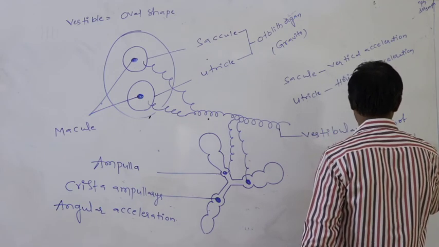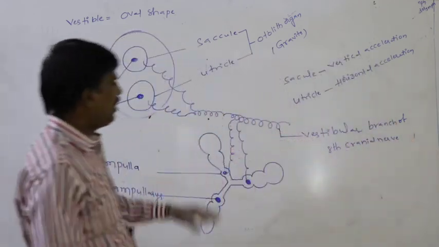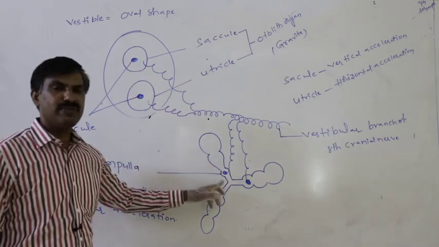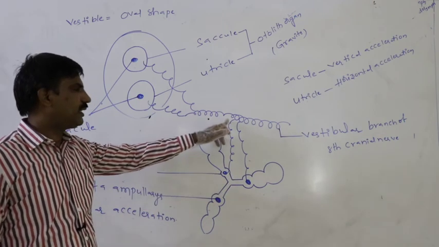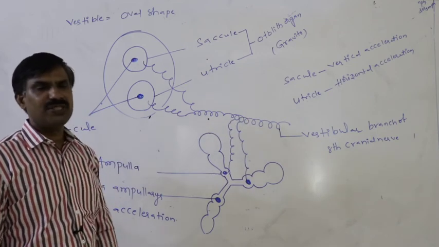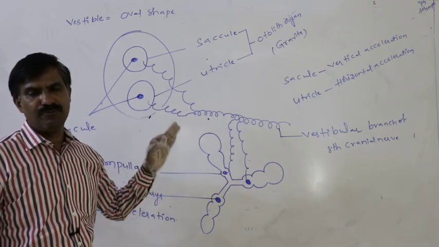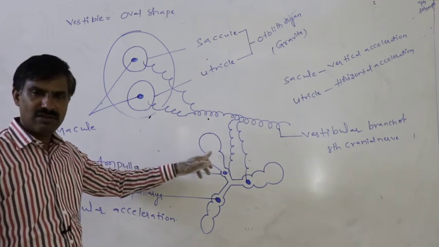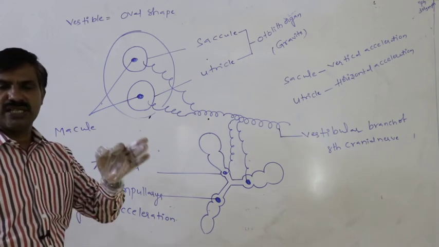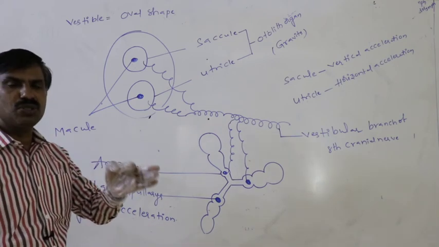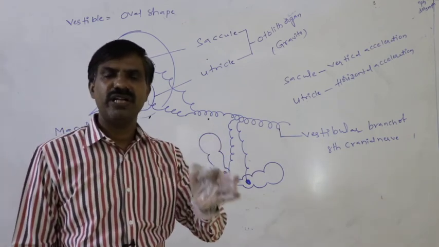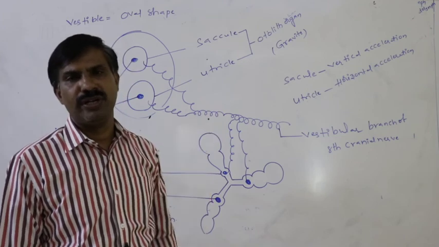The nerve fibers arising from the saccule, utricle and semicircular canals are all aggregated finally and form the vestibular branch of the eighth cranial nerve. The semicircular canals and vestibule are not useful for listening to sound. They are useful only for maintenance of body balance, the erect position of the body.